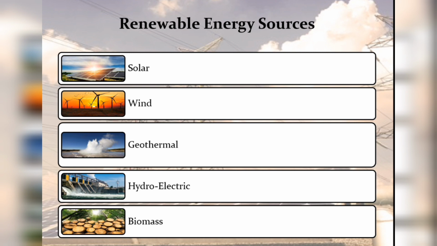Finally is the biomass. Biomass is burned in a boiler to produce high pressure steam. This steam flows over a series of turbine blades, causing them to rotate. The rotation of the turbine drives a generator producing electricity.